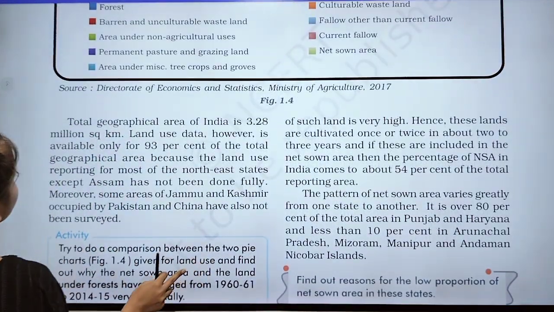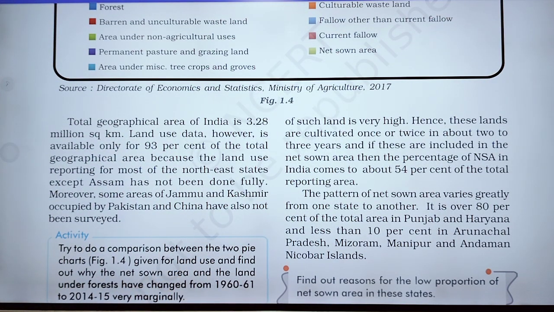Now, the total geographical area of India is 3.28 million square kilometers. It means the total geographical area of India only, okay. It is very important.